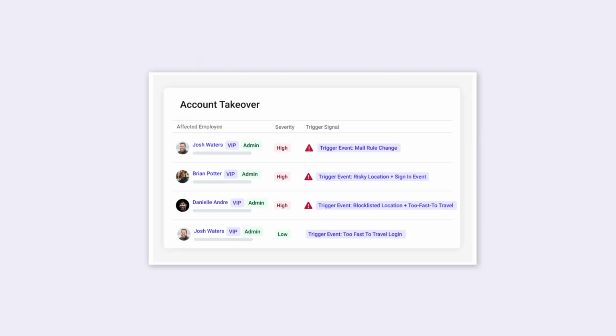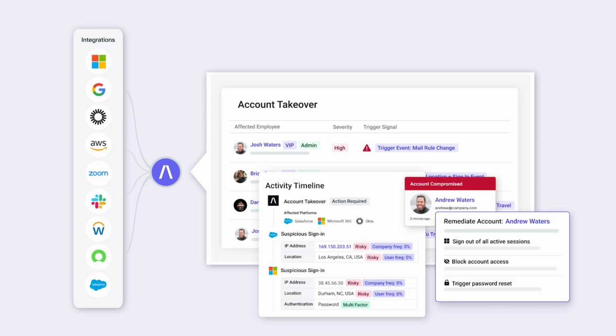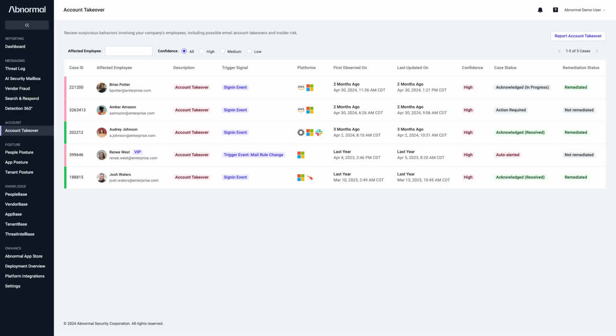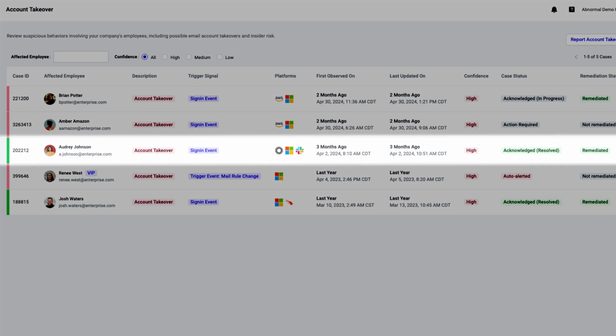Abnormal Security has the solution, with the expansion of the account takeover protection offering, which now delivers autonomous AI analysis to uniformly detect compromised user accounts across your cloud platforms and SaaS applications. When Abnormal's autonomous AI detects a new account takeover in one of your dozens of applications, it automatically creates a new case and alerts the security team.